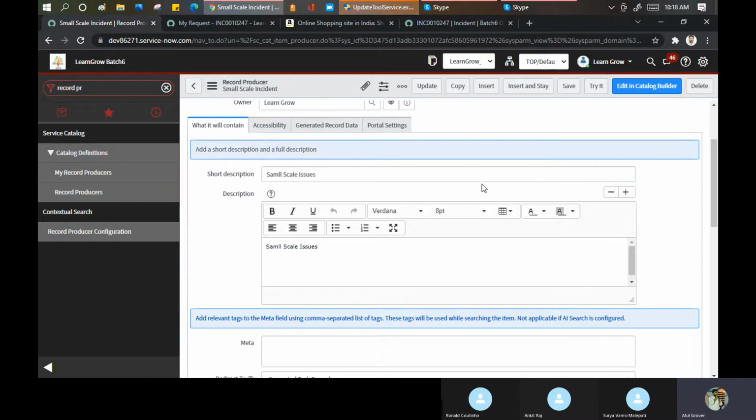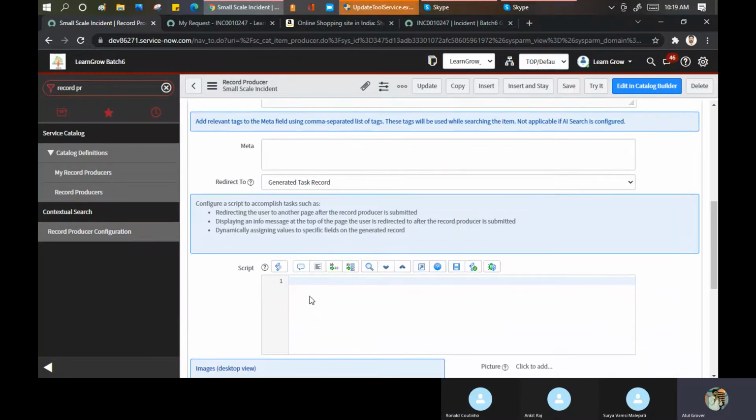There are a few areas in ServiceNow which will only work if you know the scripting. Record producer is one of the things. UI action is one of the things where you have to write the script. Without that, you cannot proceed. My record producer is there, that's not an issue. It's there, but it will not function because I don't have anything in the background to execute.